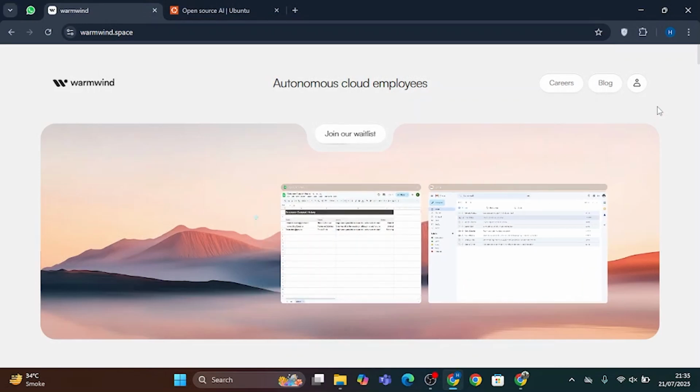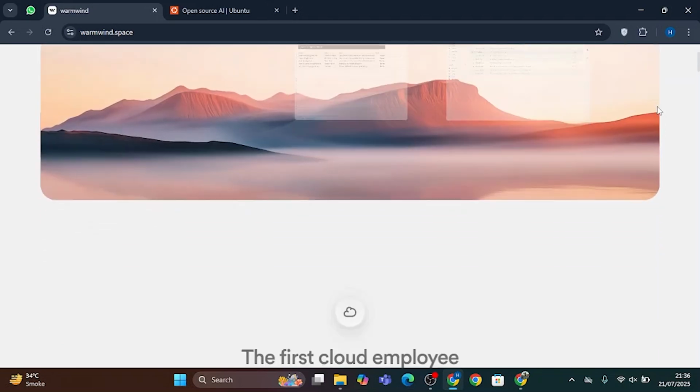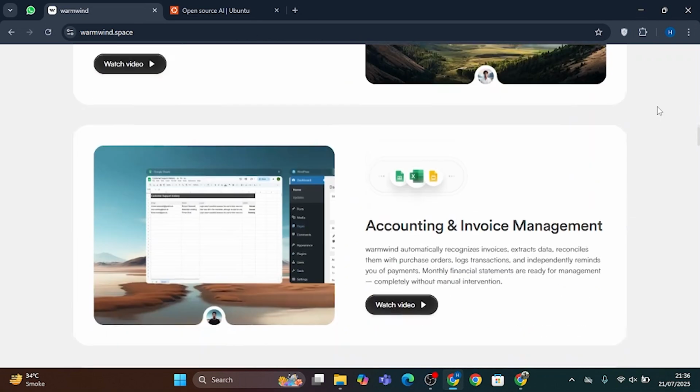Hello everyone, in this video we will compare Warmwind OS and Ubuntu AI. Warmwind OS and Ubuntu AI are both designed to support productivity and automation.